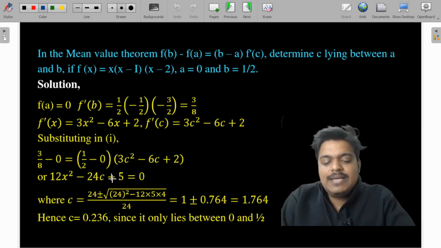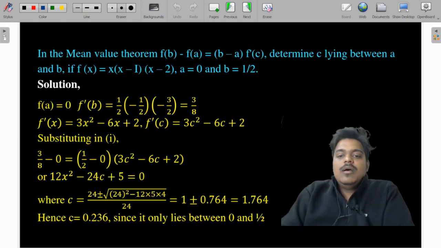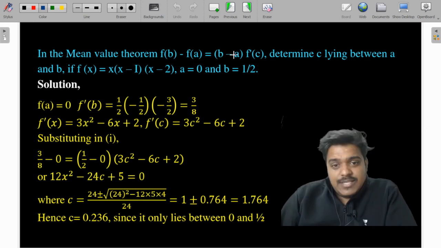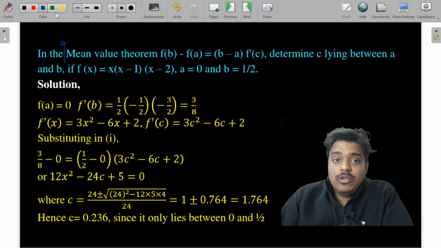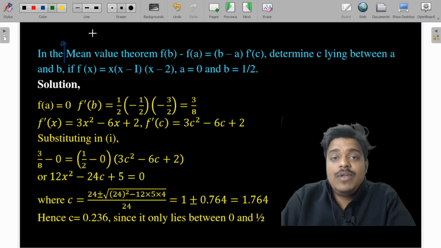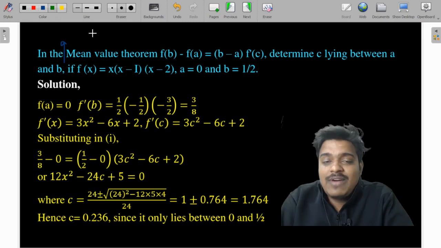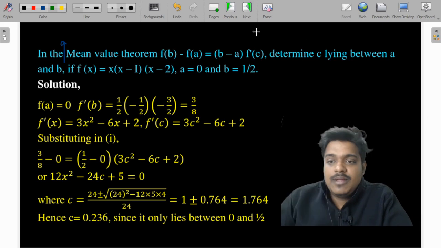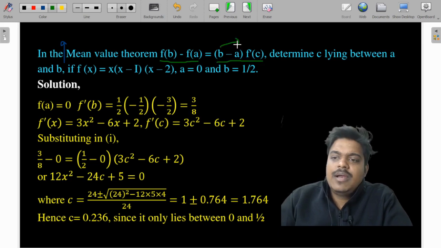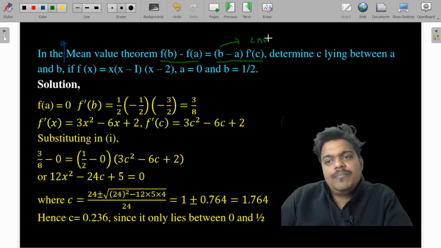For example, let us take a question. In the mean value theorem question, they haven't mentioned whether it is Rolle's or Lagrange's. You have to find out whether you will apply Rolle's mean value theorem or Lagrange's mean value theorem. If the 2 points differ, f of b minus f of a is equal to b minus a into f dash c. So this is Lagrange's mean value theorem.